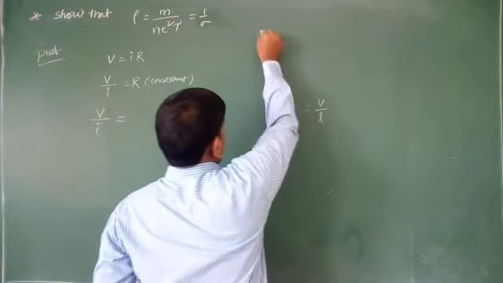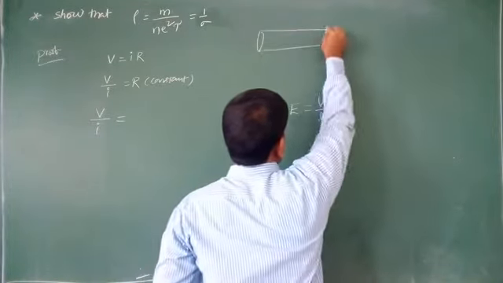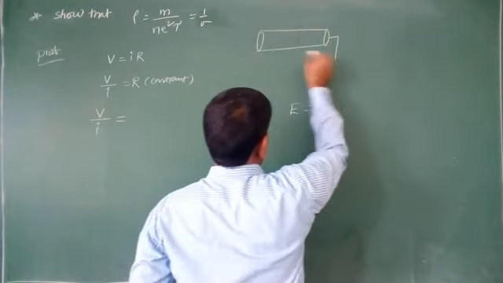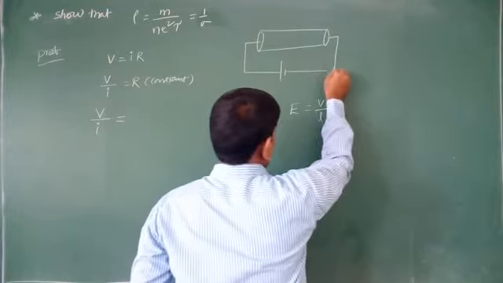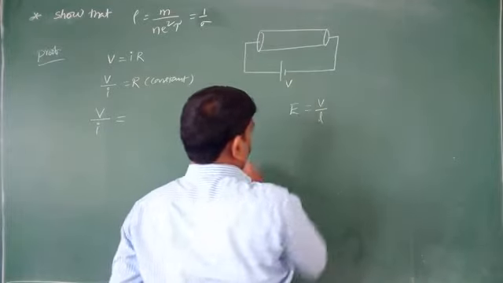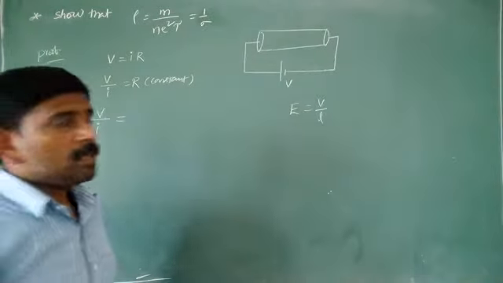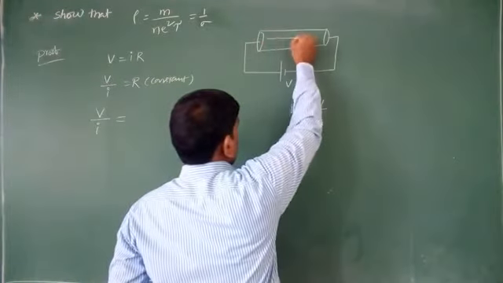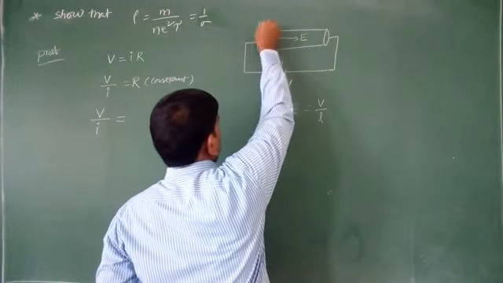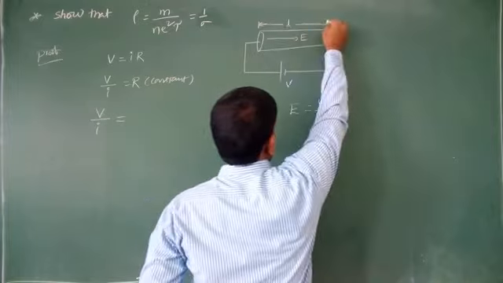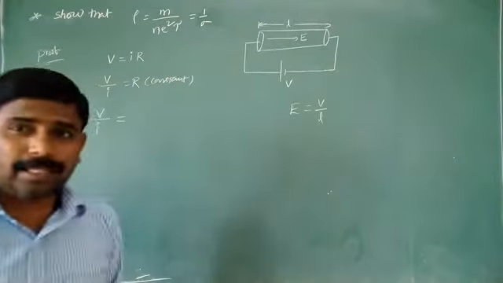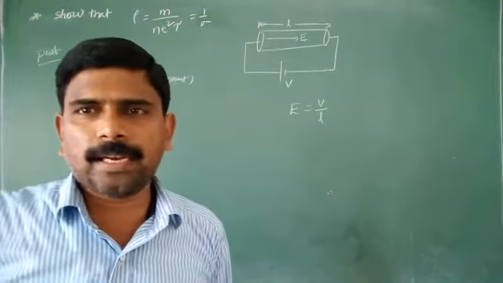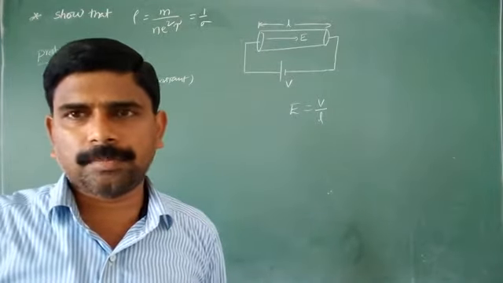Consider a conductor of length L and area of cross section A, connected to the terminals of a battery having potential difference V volts. The electric field inside the conductor, E, with conductor length L, is E = V/L. This is the relation between the potential difference and the electric field intensity.